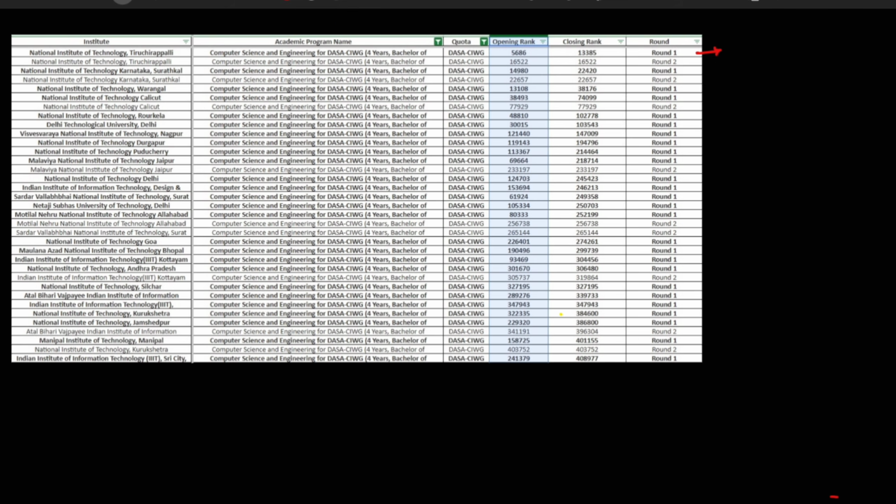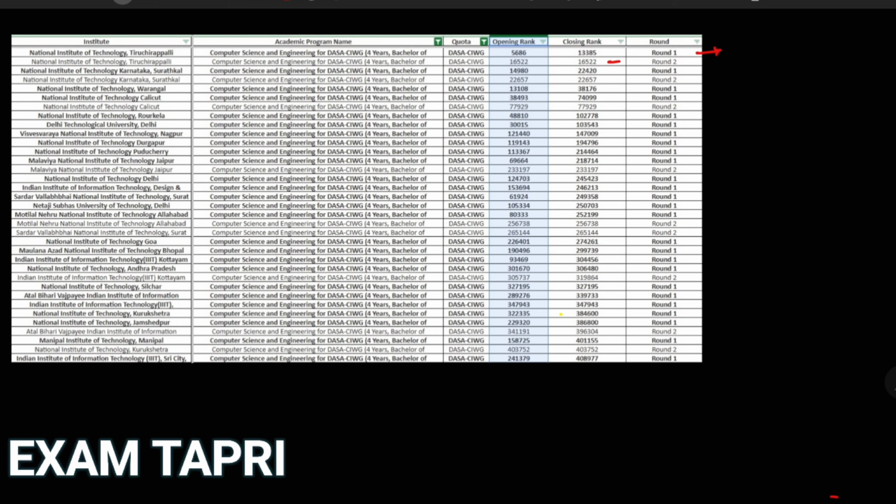If you talk about NIT Trichy, the closing for round 1 is 13,385. That is under the CAWG category. And in the second round, it went to 16,000 rank. Already in round 2 itself, the seats got full for the CAWG category in NIT Trichy. This year, you can expect the same, or maybe the competition will increase because this year the number of applicants is higher.